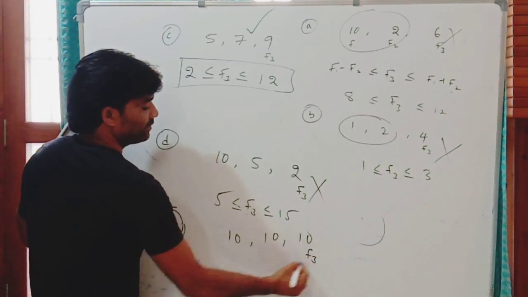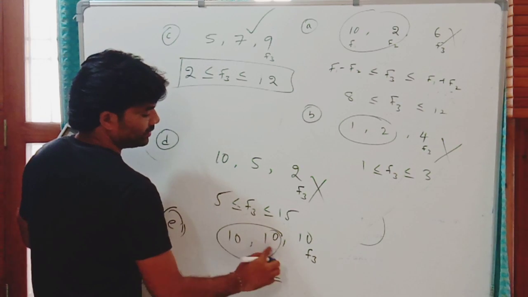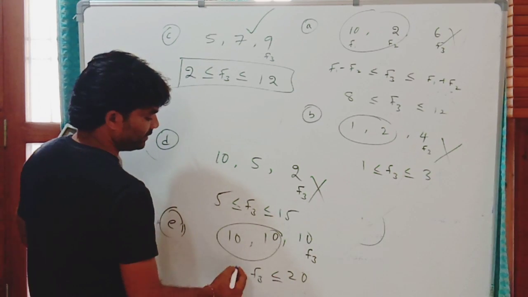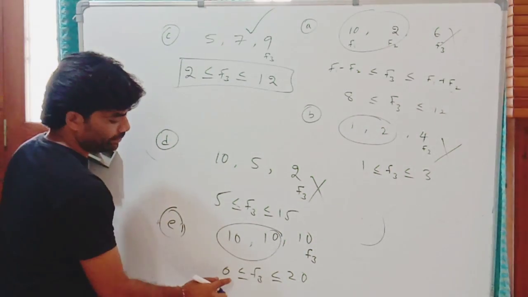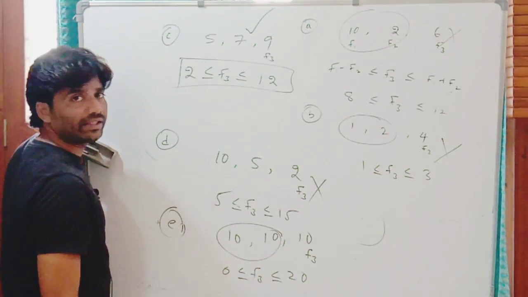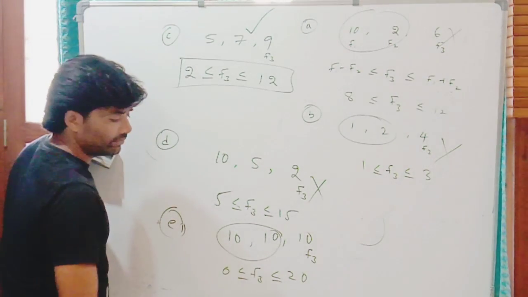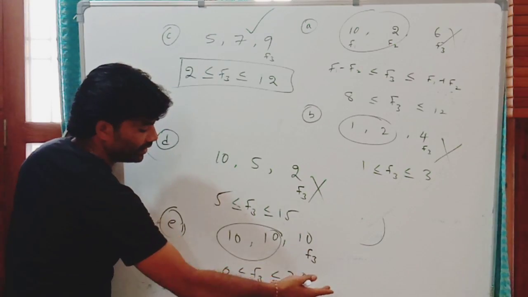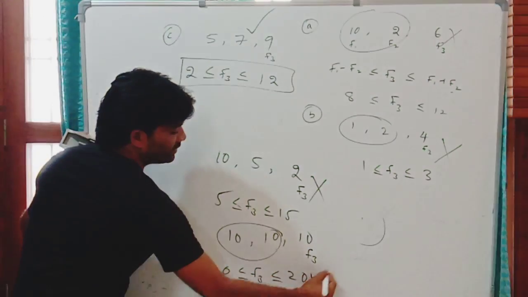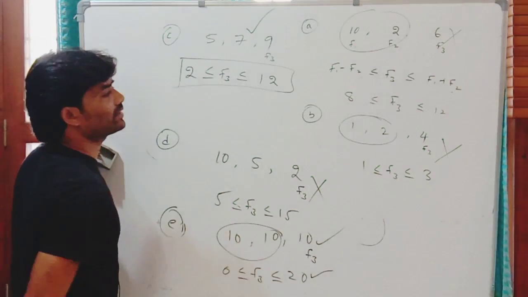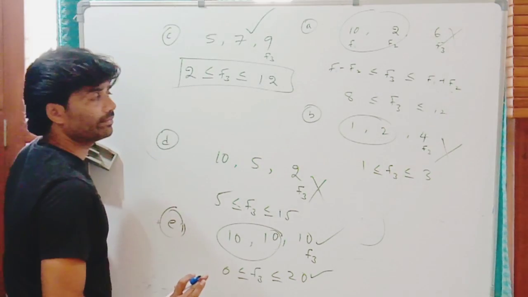F3 should be less than or equal to the sum of these two, 20, and the difference is 0. So any force between 0 and 20 may keep the system in equilibrium. A third force greater than 20 or less than 0 cannot. So this set of forces can keep the system in equilibrium.